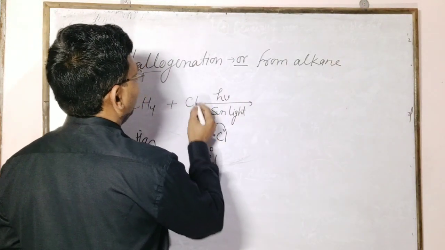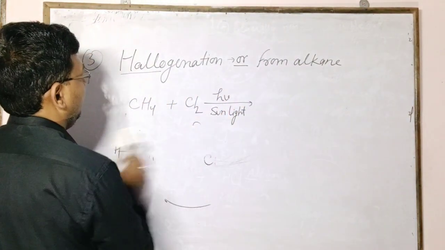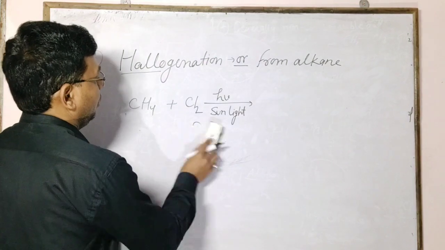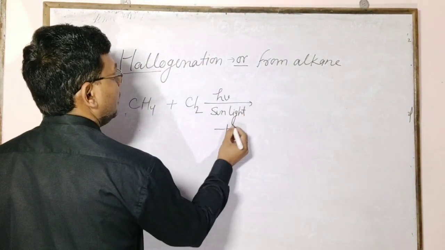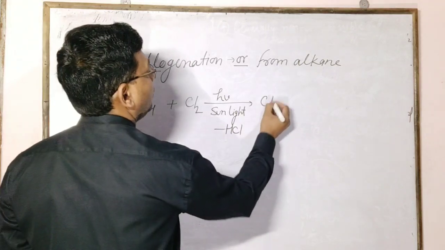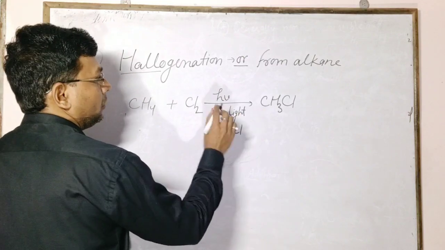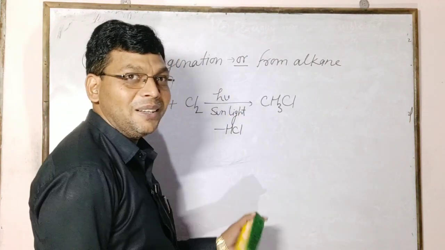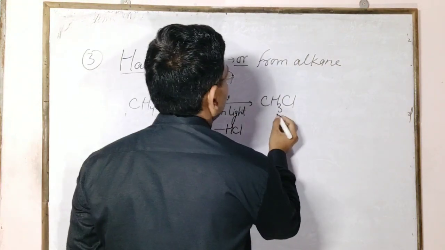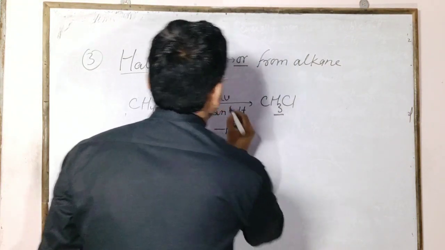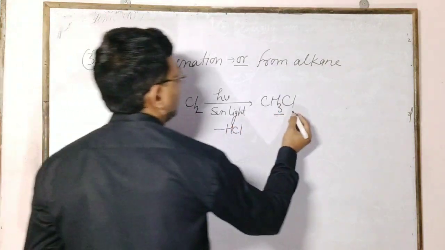Generally, chlorine reacts, hydrogen chloride is removed and methyl chloride is formed. One hydrogen is replaced, giving HCl and CH3Cl, methyl chloride. This is a free radical reaction in the presence of sunlight.